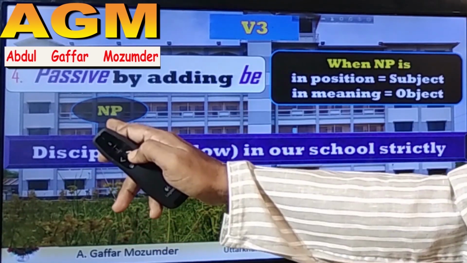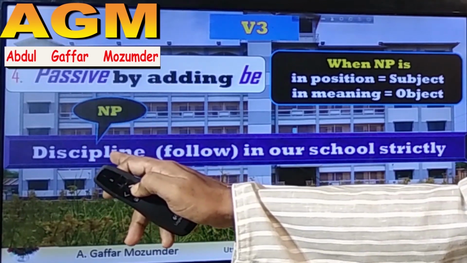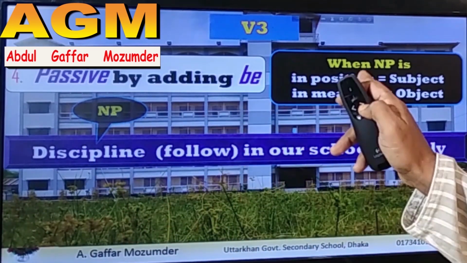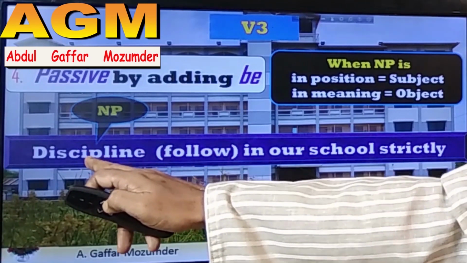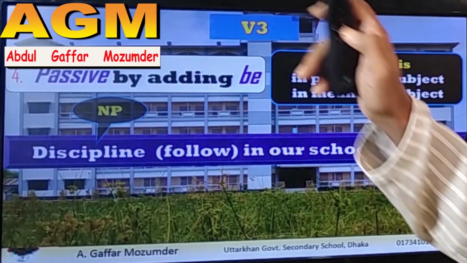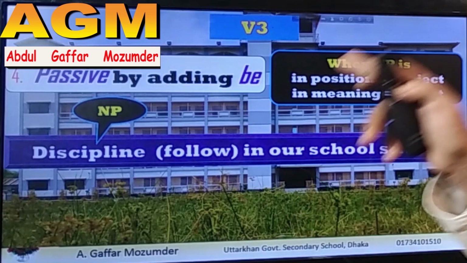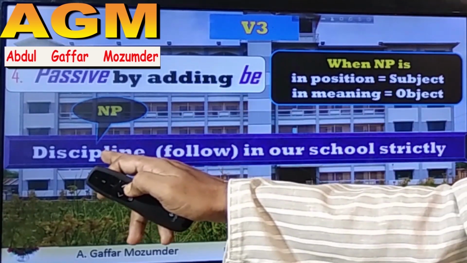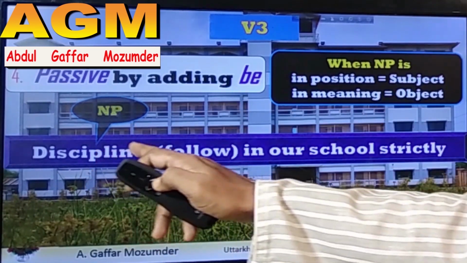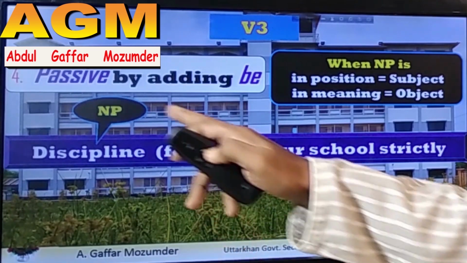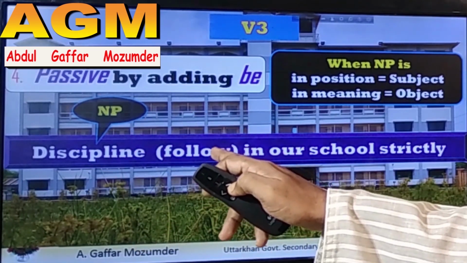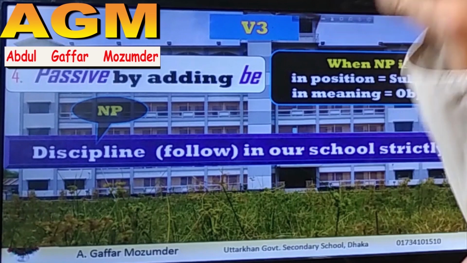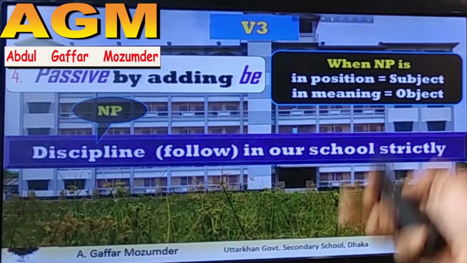This is the NP, and the NP is in subject position. So in position it is the subject, but in meaning it is the object, meaning discipline is not doing anything here. Discipline does not follow, but discipline is followed.